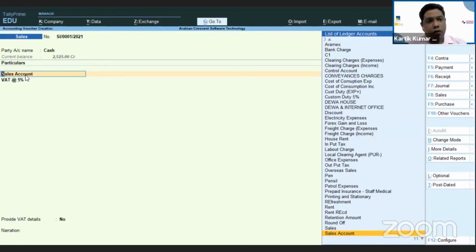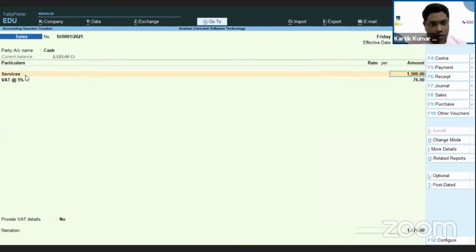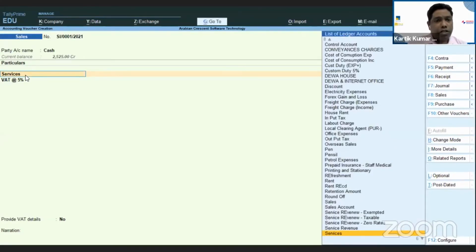So in that case, instead of sales account, here you can make a new account as service account, service ledger, or whatever you call it. Now, I don't have the service ledger here. Oh, perfect, it is there. I'm just selecting service here. And again, here you can mention the description also.